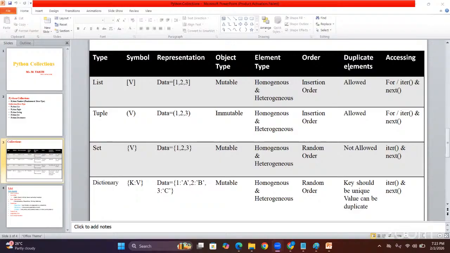Tuple can also allow duplicate elements. The same element, again we can repeat it. And we can access with indexing, slicing, for loop, and iter and next methods.